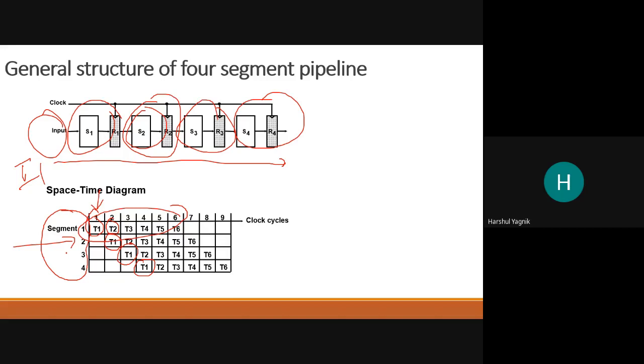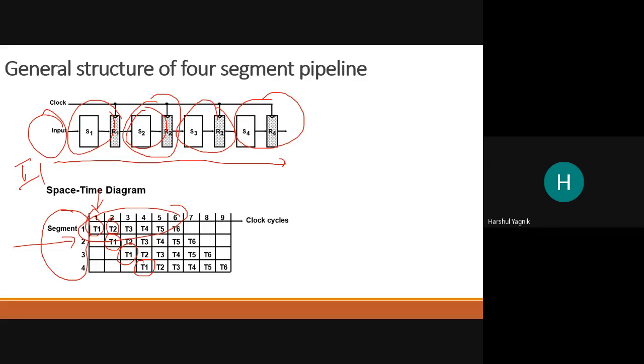So first task T1, when it is executed by segment 1, the result is available in R1. Till that time segment 2 has to wait to start operations. So now you see 7 clock cycles taken by segment S2 to complete 6 different tasks.